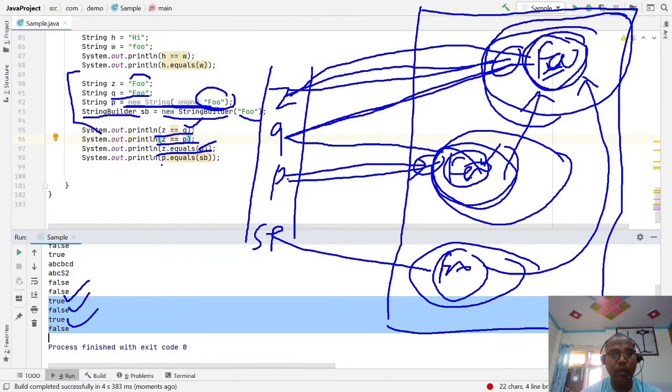Here p.equals(sb): p has foo, and the equals method is called with sb, which is different.